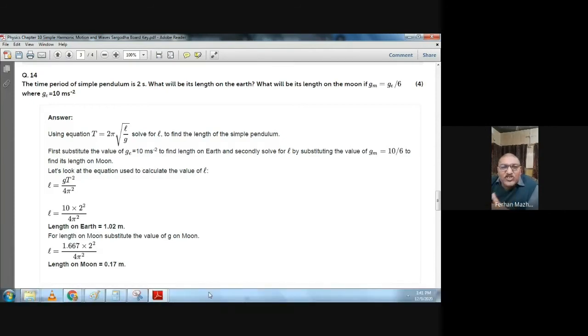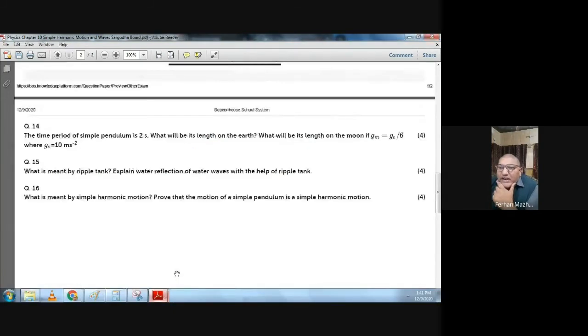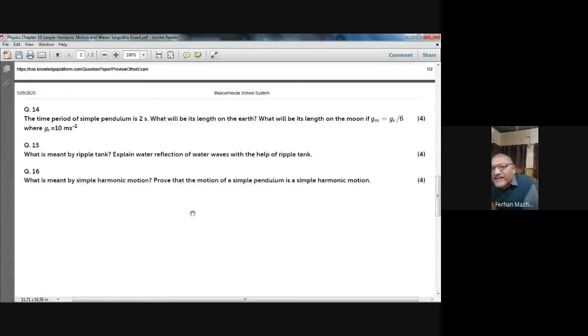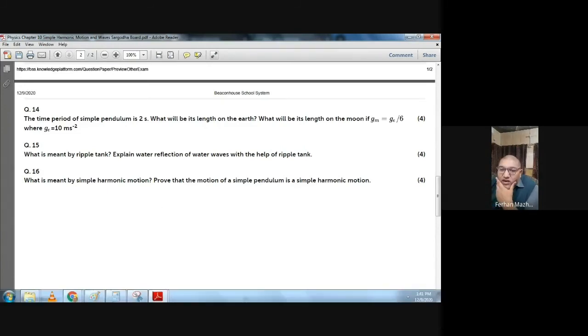So I hope that this is clear to you. The next question on your screen, this is a 4-mark question, section 3 of this assessment. What is meant by the ripple tank? Explain reflection of water waves with the help of a ripple tank.